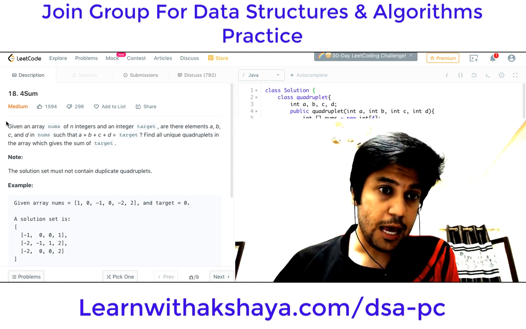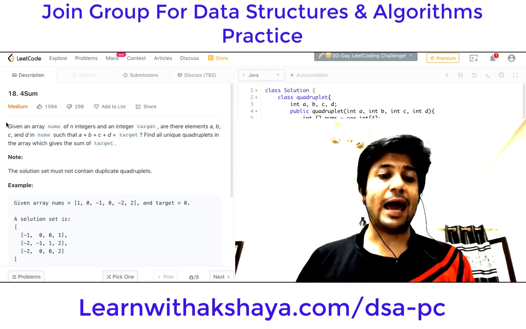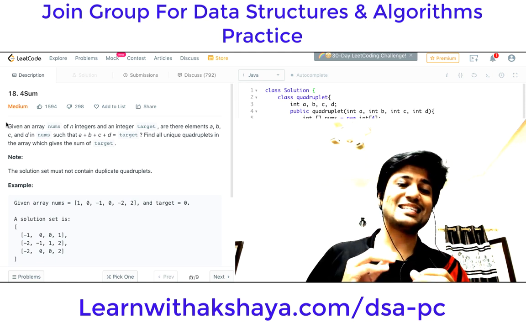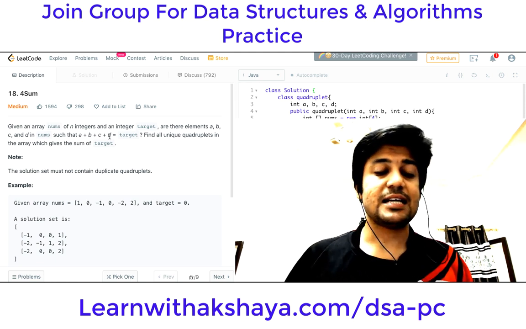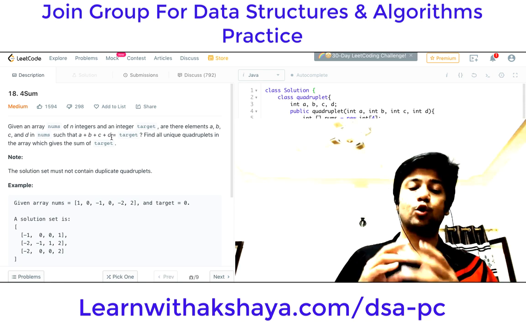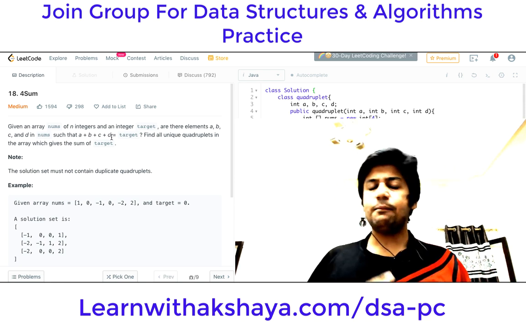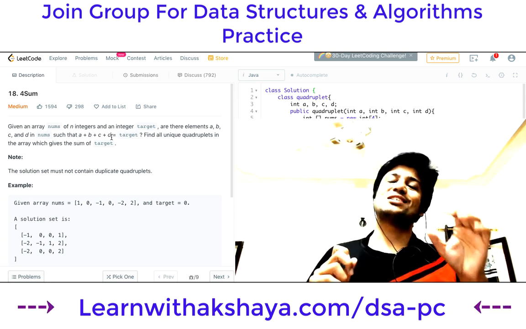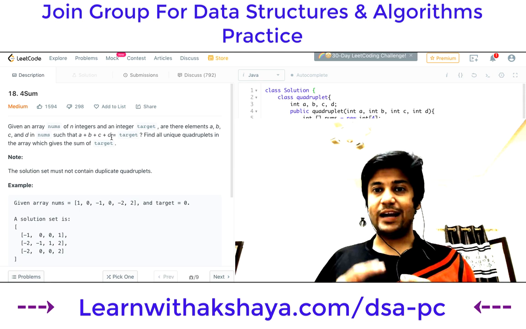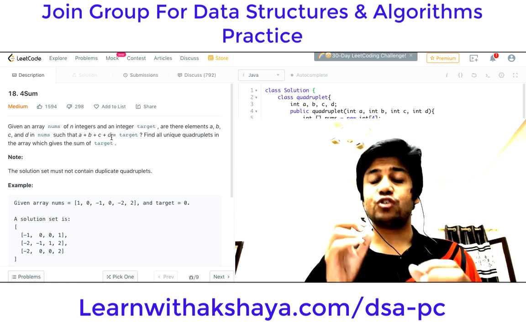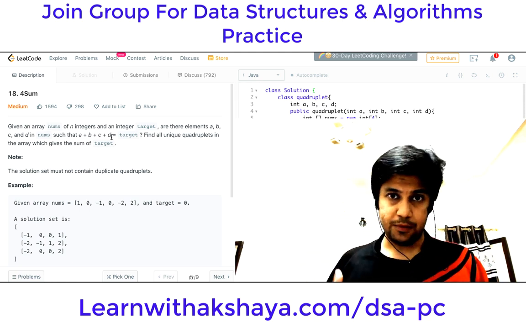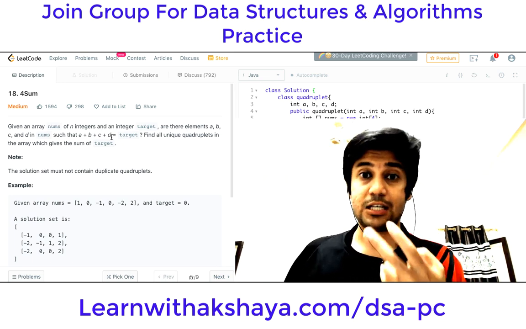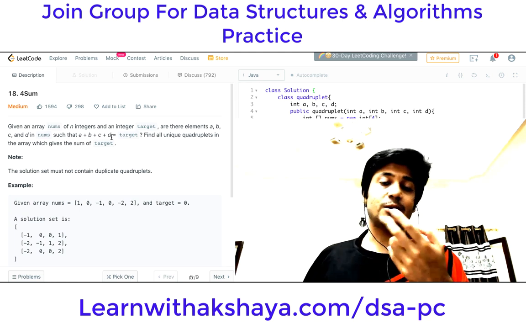Great. Given an array nums of n integers and an integer target, are there elements a, b, c and d in nums such that a plus b plus c plus d is equal to target? I know that most of you would have already tried a question like twosome, where you have to find two numbers in a given array whose sum is equal to target and return them. Probably you may be asked to return whether such two numbers exist or not, probably just a boolean.